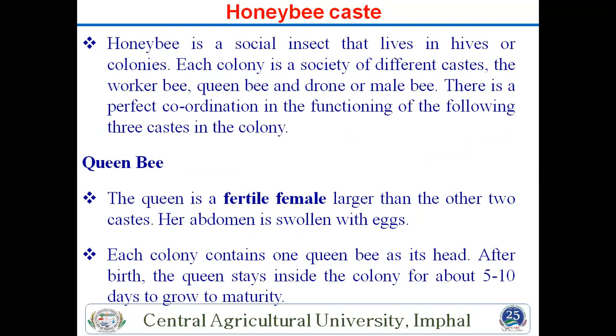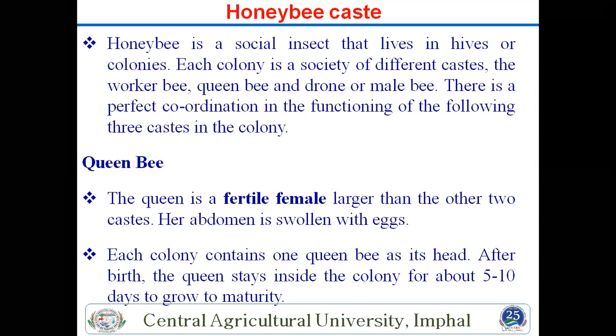So we will start the honeybee caste. How many castes of honeybee are there in one species? How many groups are there? Because the honeybee is a social insect. This question also comes many times: who is the social insect? That is the honeybee, as well as the termite. Termite is also a social insect, and termite is also known as an egg laying machine. Many times it is told that termite is an egg laying machine, because the queen of termite gives one egg per second. So that's why the name is egg laying machine.